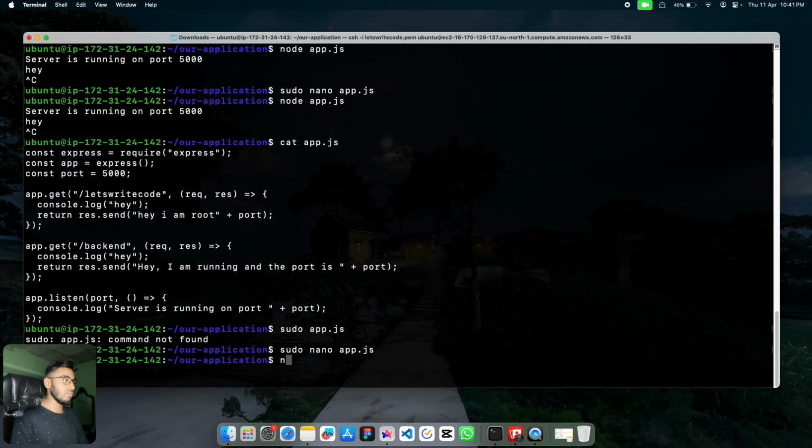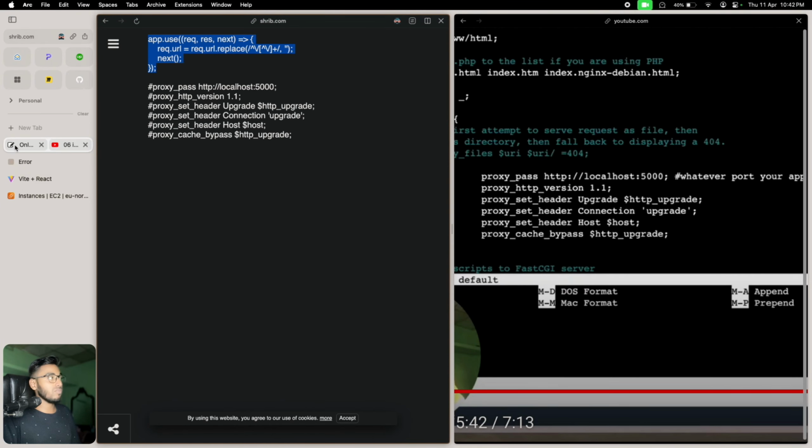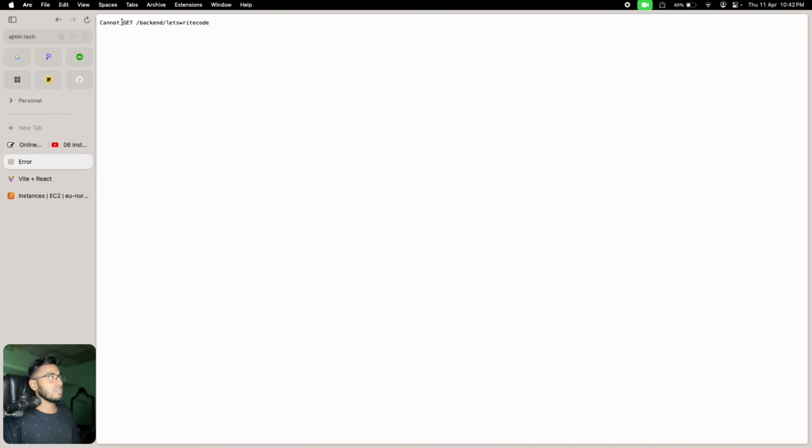Now, my friend, let's start the server manually once again, and let's try to reload it. This time the backend is going to be removed. So it will be just admin prodhan slash let's write code to the backend server. Technically the main request is admin prodhan.tech slash backend slash let's write code, but the backend will be removed. So the backend will say, I have to process let's write code only.